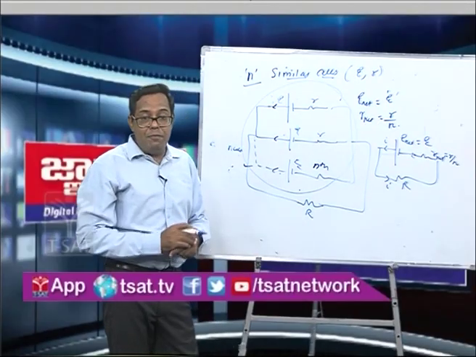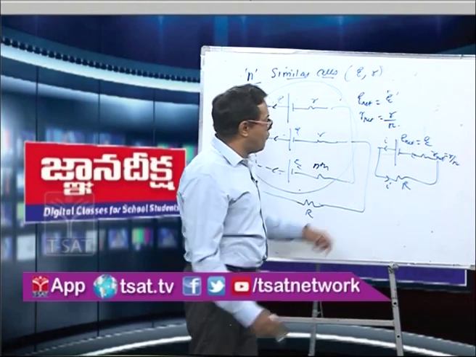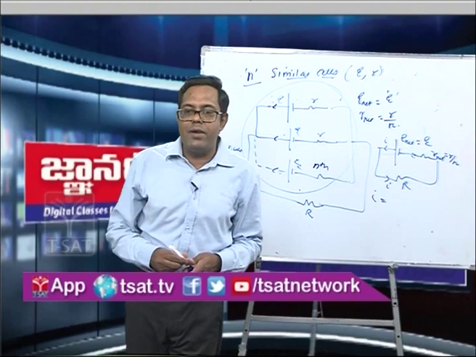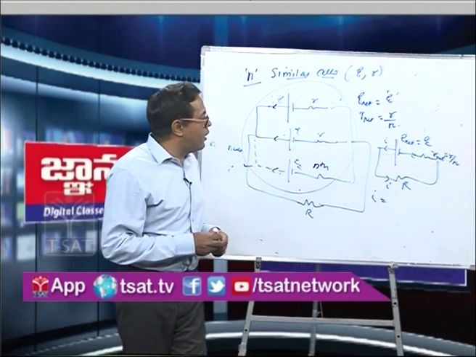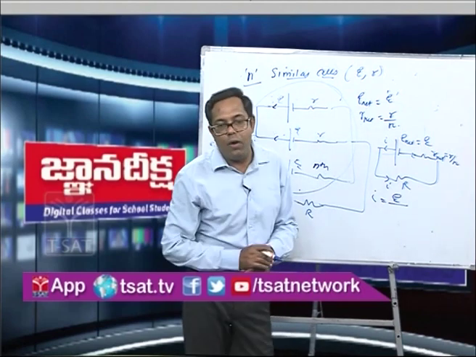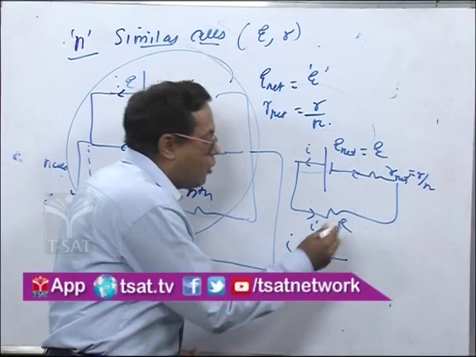So now you can see very carefully that, if you want to find the net current, what is the formula of net current? The formula of net current is simply the net EMF, which is E only in this case when the cells are joined in parallel, upon the total resistance.